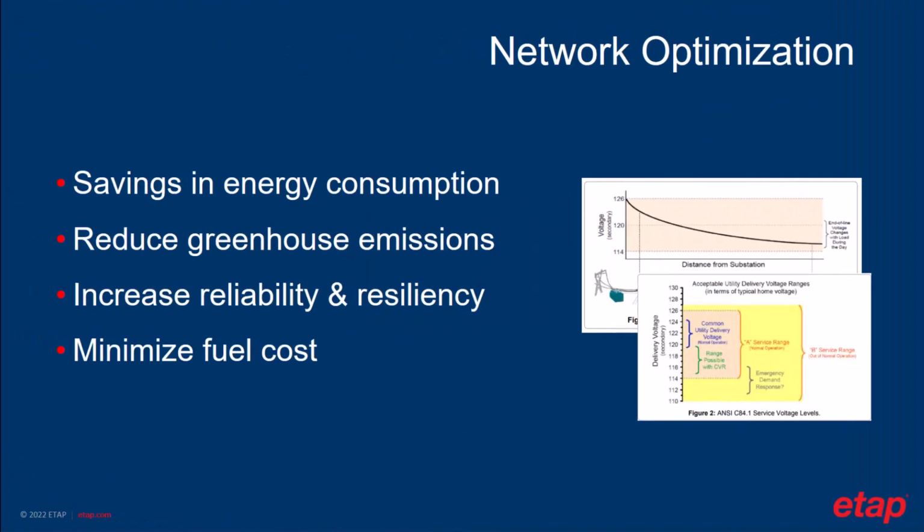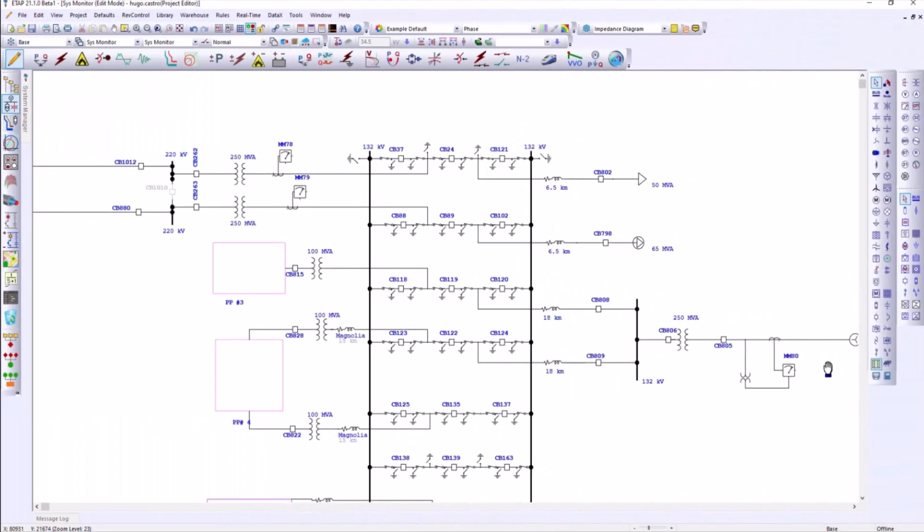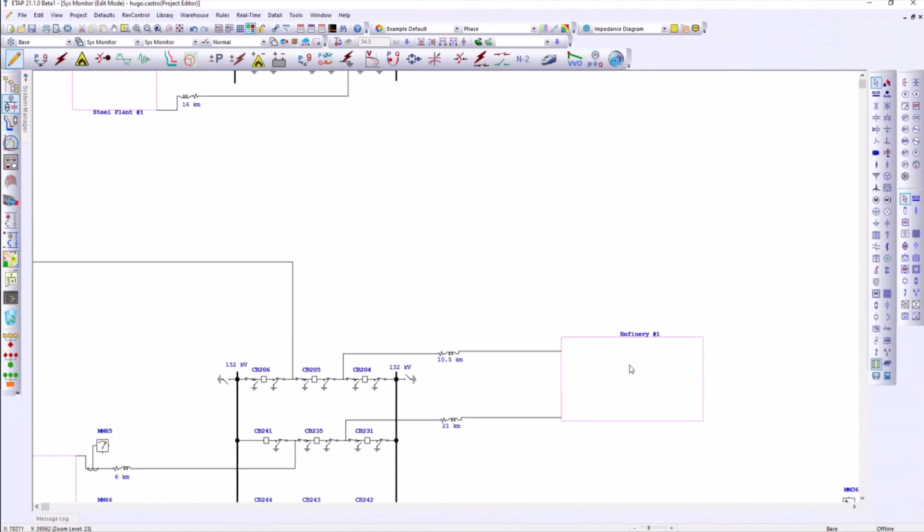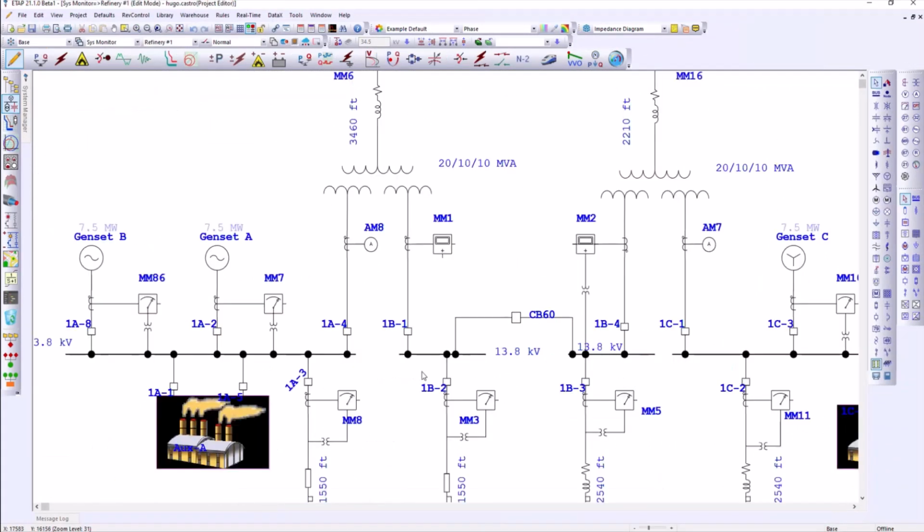Beyond running system analysis and transmission and distribution network applications, powerful system optimization solutions help minimize operating costs and maximize performance while increasing the value of the energy investment. ETAP optimization solutions help engineers define strategies to save in energy consumption, reduce greenhouse emissions, and increase reliability and resiliency. In the next example, let's look at how to use ETAP optimal power flow to minimize fuel costs in a transmission system. The transmission model includes the generation units and interconnections to other grids.